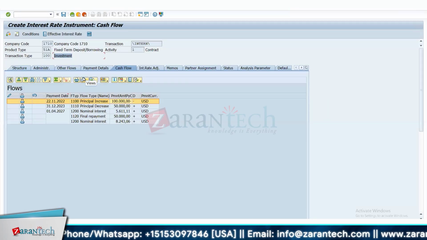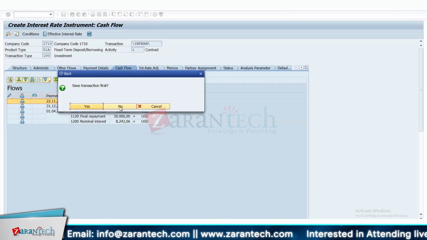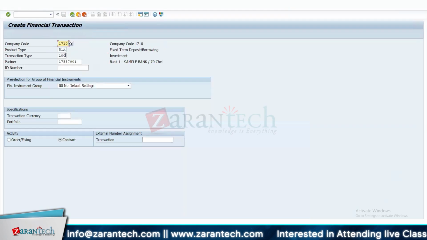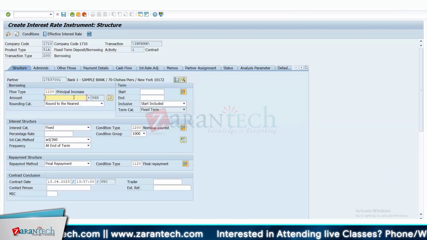There are two types of transaction types here, mainly. One is investment, one is borrowing. Since I've taken investment, that is why the flow type will just come as a default. Now, if I take borrowing, this will actually become the reverse one. So let's say I don't want to save this. Let's say I choose borrowing. Now, if I click here, it is not correctly configured.